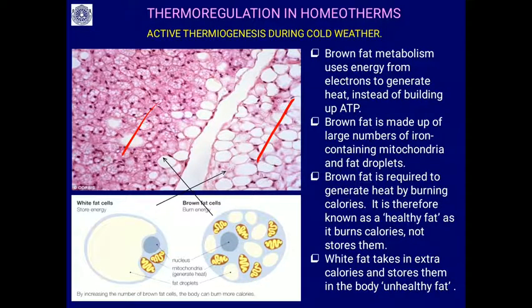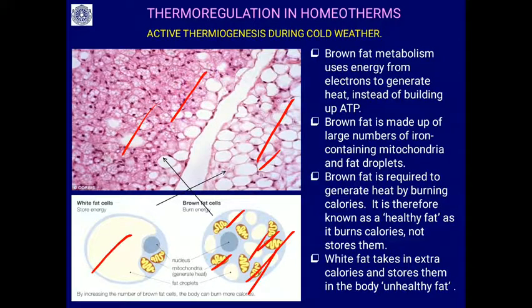When you observe the adipose tissue under the microscope, the histological architecture, you will find these are the brown fat cells and these are the white fat cells. You will find a large number of mitochondria in the brown fat cells. Brown fat metabolism uses energy from the electrons to generate heat instead of building up ATP. Brown fat is made up of a large number of iron containing mitochondria and fat droplets. What you see are the brown fat cells.